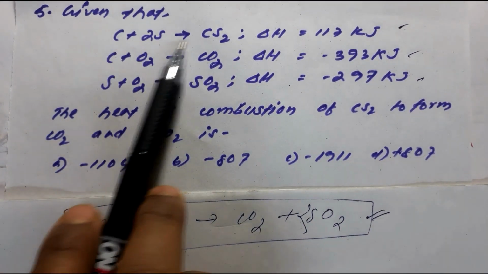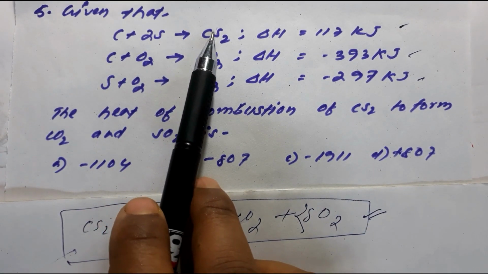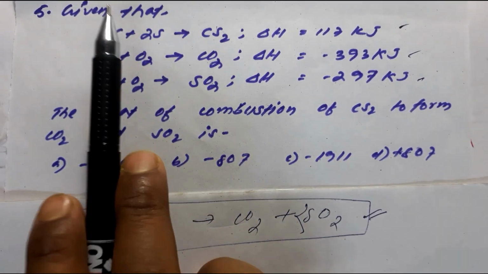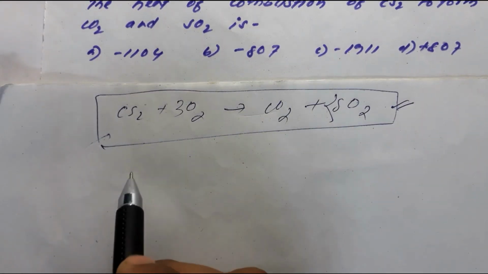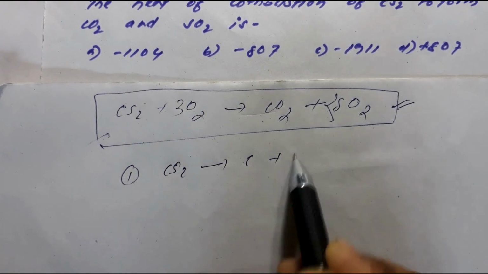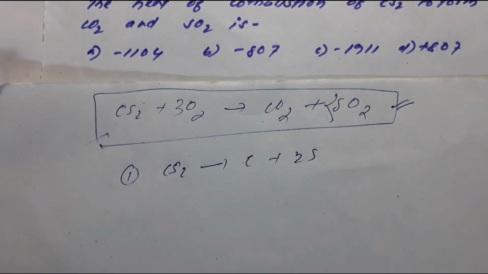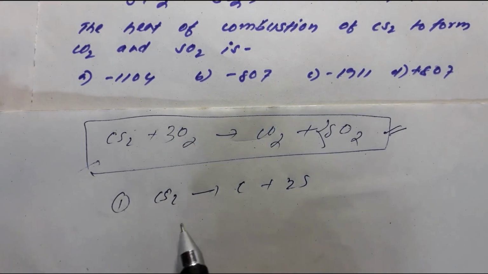Look, this is not forming here, right? This is undergoing combustion, so I have to write equation number 1 in the opposite direction. That means equation number 1 would be like this: CS2 giving you C plus 2S. It should be like that. Next, you join these reactions.